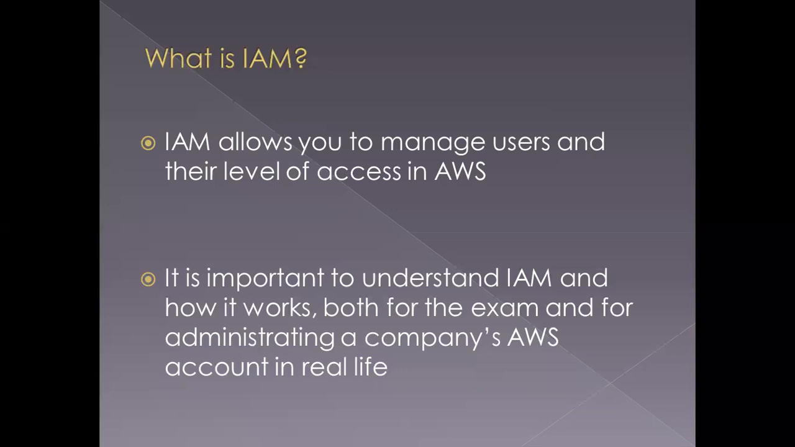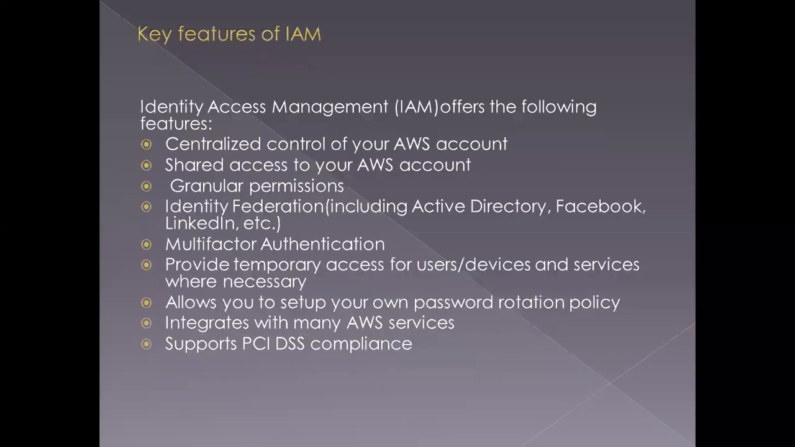Whatever things I mentioned, like the roles, the users, the policies, you might not be aware of these things, but we'll talk about all of them as we progress in the course, right? So let's first understand what are the key features of IAM. Identity Access Management offers the following features. It gives you centralized control of your AWS account. This is a centralized place wherein you can control who has access to what within your AWS account.